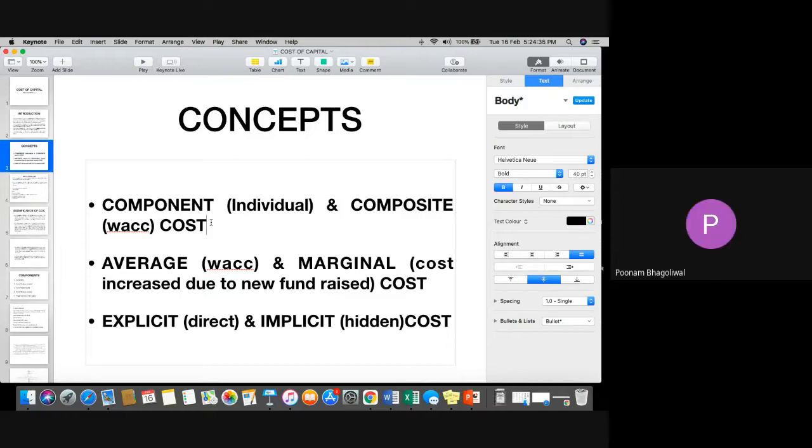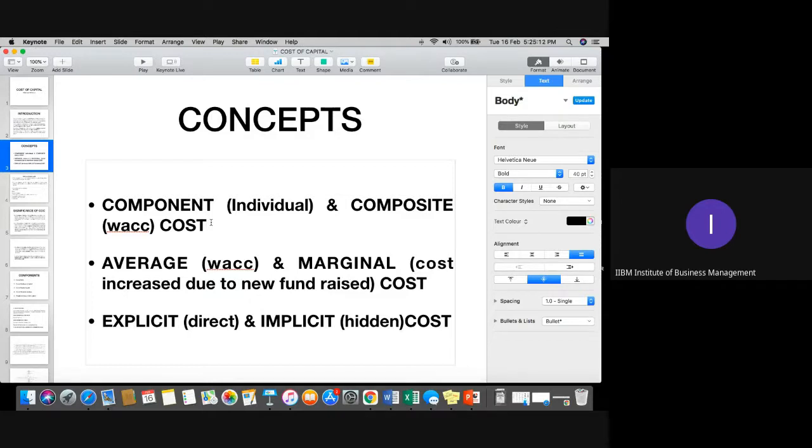Now, how will this concept be used in the case of cost of capital? Always remember, I think in the last class we discussed leverages. The question was: 40 lakh is the existing capital and the company wants to raise 30 lakh rupees of additional capital. If you remember that example. In such cases, whenever the company wants to raise additional capital, they definitely look for options to raise the capital amount.